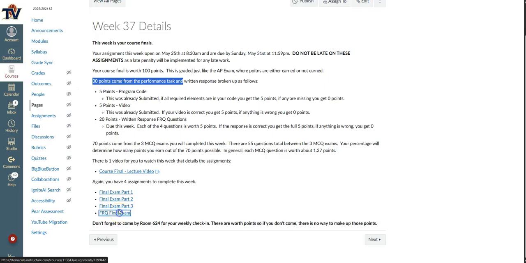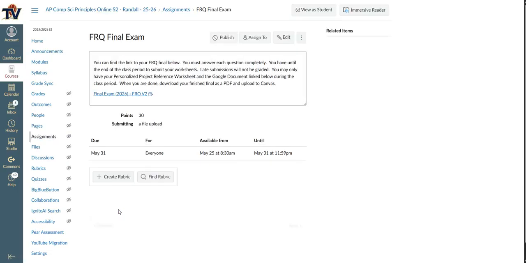For this FRQ final exam, what you are going to do is open up this document. Once you have the document open, you're going to make a copy. There are 4 FRQ questions included on the document with a space to type for each one. Again, there's no partial credit. If your answer correctly answers the question, you get the 5 points. If for any reason you're missing something, then you do not get the 5 points. So make sure you answer these thoroughly.